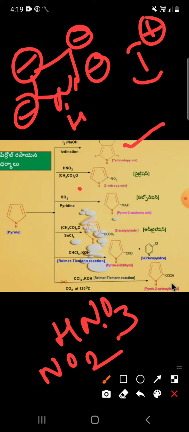So this is the nitration: the NO2 group is on the second position. Also, pyrrole is treated with SO3, and it is converted to pyrrole-2-sulfonic acid. That is the sulfonation reaction.